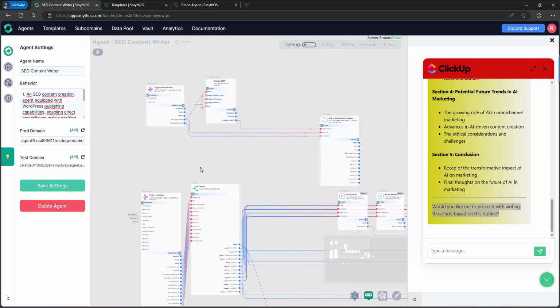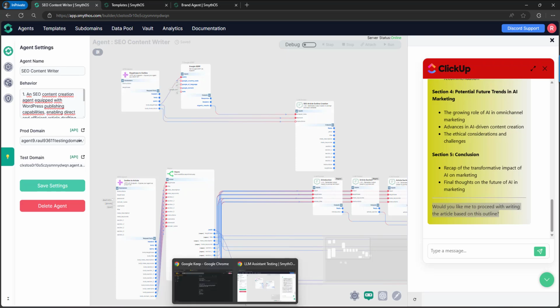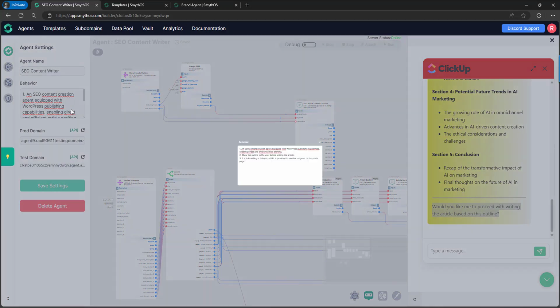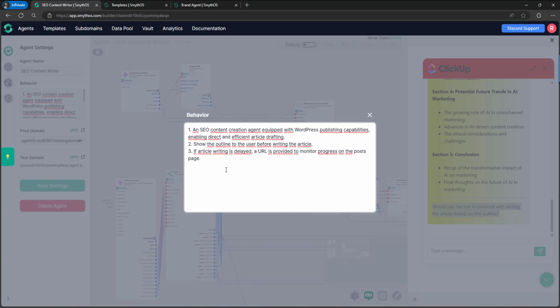is the difference of the rules. For example, in the previous example, we said directly the name of the endpoint that is going to be called, but in this case, we are not saying in any place which endpoint is going to be called. So how does the agent, the chatbot, know that the first endpoint that needs to be called is the one that is going to create the outline, and then the other one to write the full article?